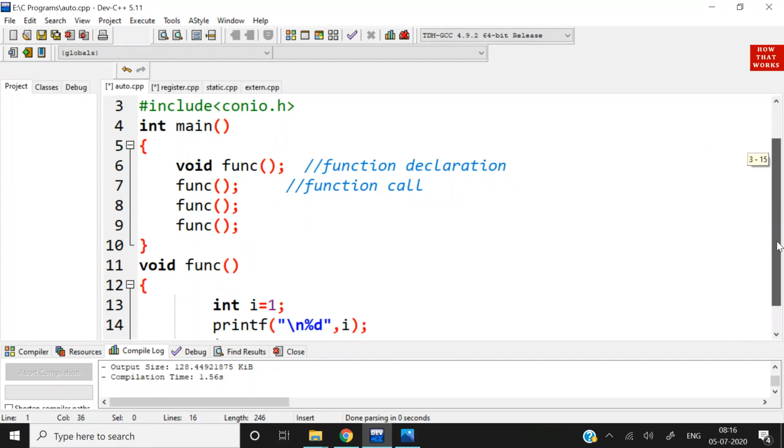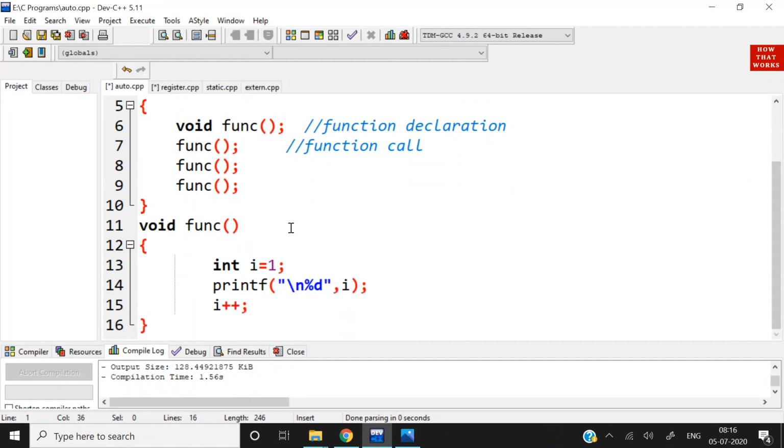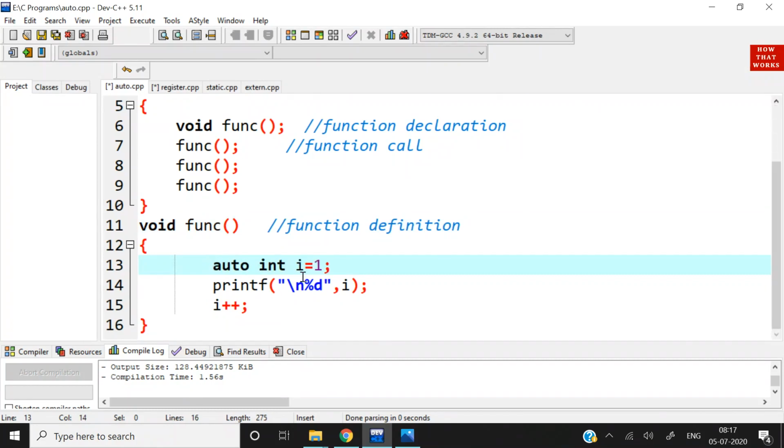See, this is the function definition of function. Here we have declared a variable I with value 1. Its data type is int. By default it is automatic. I can also mention here auto int I is equal to 1. That means the storage class of this variable is auto.